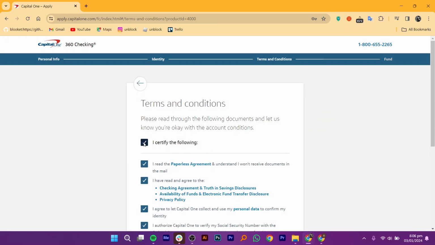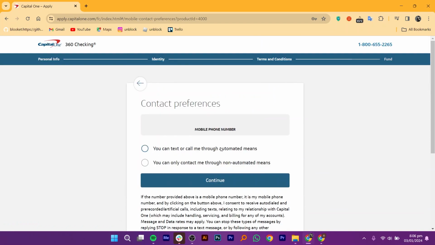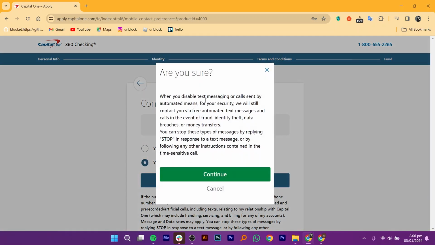Accept the terms and conditions. Scroll down and click on Continue. You will see two options. You can text or call through automated means, or you can call or contact through non-automated means. Select the option that works best for you. After selecting your desired option, read the pop-up and click on Continue.